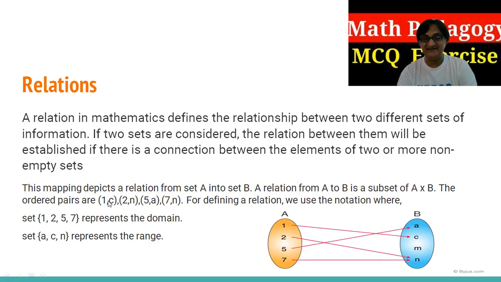So we'll take these consecutive numbers from descending to ascending order: 1, 2, 5, 7. Similarly, we'll take the alphabetical letters from descending to ascending order. So the first letter will be A, then C, then M, as I have mentioned, M, then N. Then we will make the relationship between them. So 1 is the relationship with the C, 5 is the relationship with the A, and the 7.